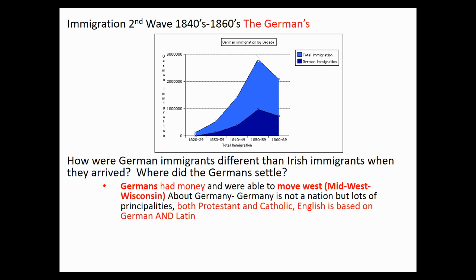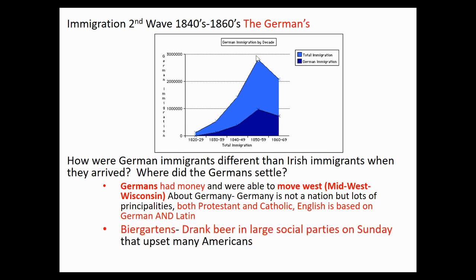Yes, they shared a common language, right? But there's different types of Germans, which meant there's both Protestant Germans and Catholic Germans. So it wasn't like just one religious group coming over here and Americans could identify them as all being the same. Also, the Germans were always able to fit in because English is a Germanic language that's mixed in with Latin. So as far as the Germans trying to fit in and learn English, it was a little easier for them to do than say if you were Russian, right?